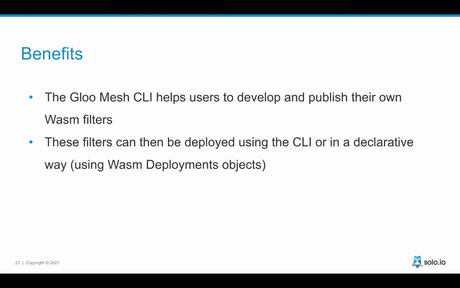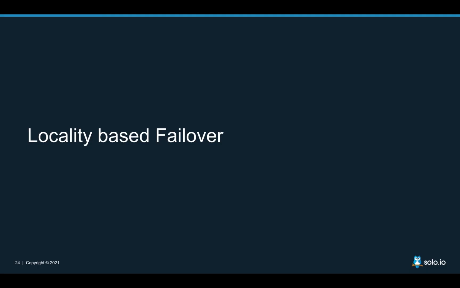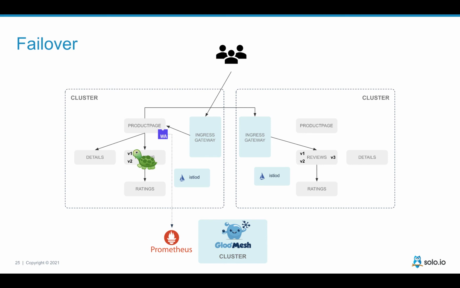So we have this tooling, but we also have a declarative way to deploy your WebAssembly filters, and that's what we will use in the demo. For this locality-based failover, we will have the WebAssembly filter running, attached to the product page Envoy, and it will regularly send requests to the Prometheus instance running in the management plane, where we have all the metrics of all the pods and all the clusters.